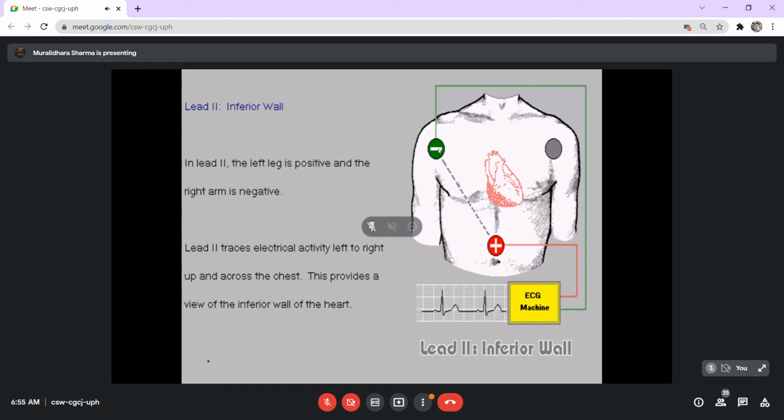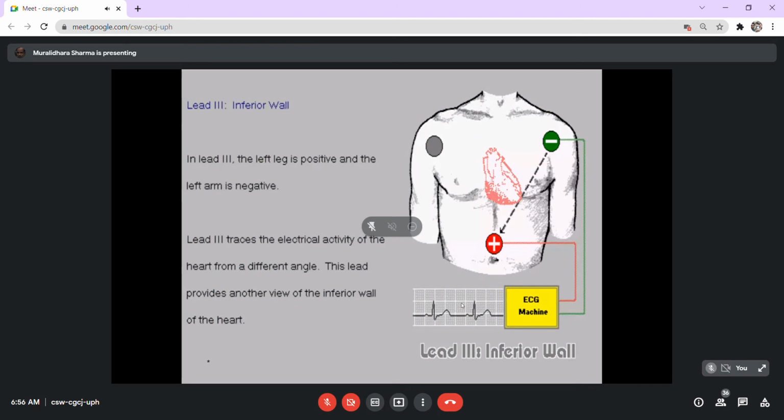So current flows in a direction from the right arm to the leg, and this gives a current flow at 120 degrees in direction, and this suggests more of the area of the inferior wall of the heart. It's the current produced by the inferior wall of the heart. It's reflected more in this direction, and hence it also gives a positive wave in the majority of situations. Now we'll come to when it will become negative and positive and so on. But in a normal situation, when the heart current is recorded, it gives a positive wave as such.